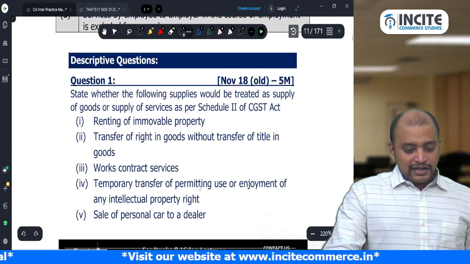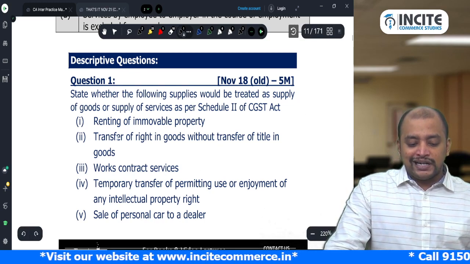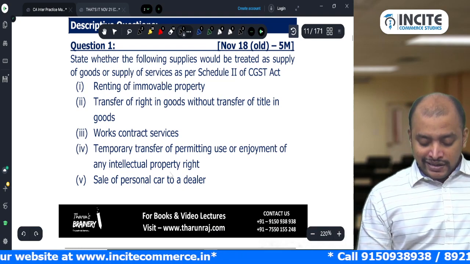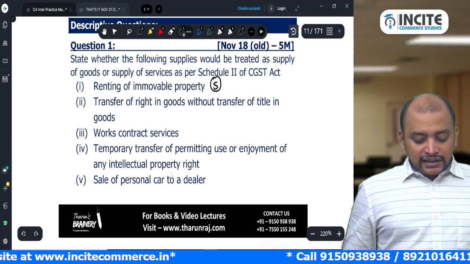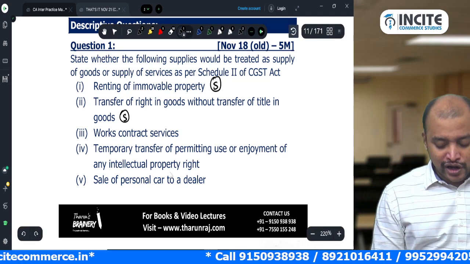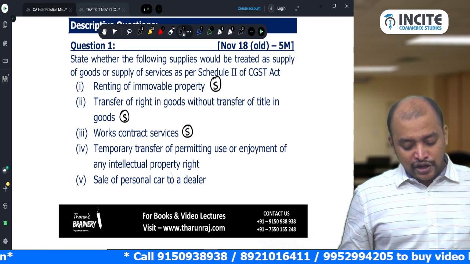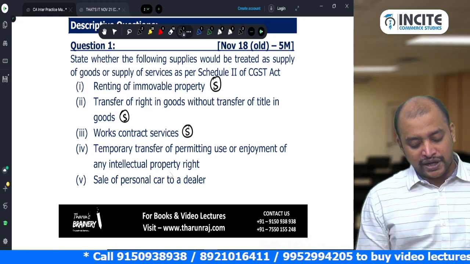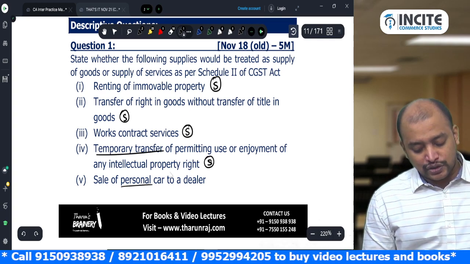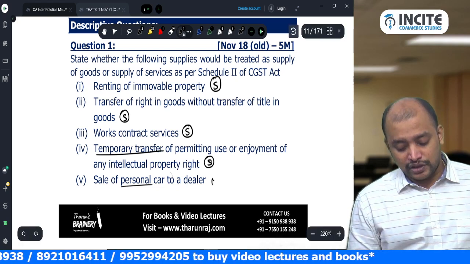Okay. Then question number 1, state whether the following supplies would be treated as supply of goods or supply of service. Renting of immobile property, supply of service. Transfer of right without transfer of title, service. Works contract deemed to be service. Temporary transfer or permitting use or enjoyment of intellectual property right, temporary transfer, service. Sale of personal car to a dealer, not a supply.